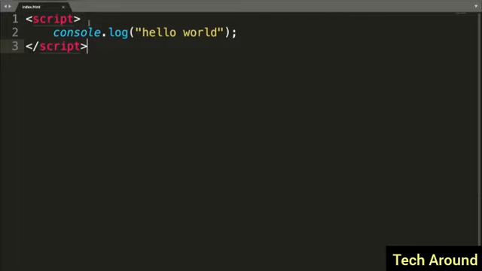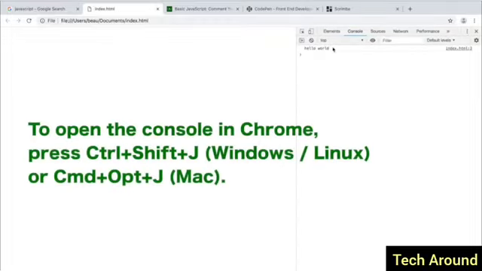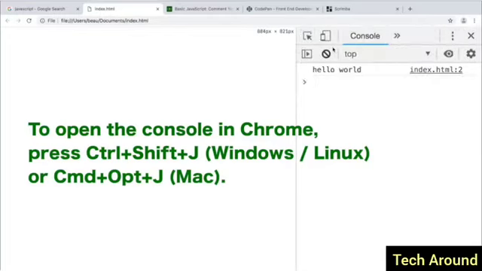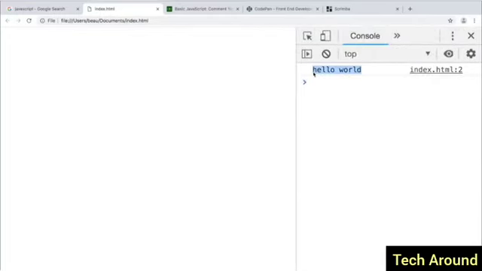And I have these script tags. These are HTML tags, but within our script tags, we have our JavaScript. So if I open up this file in a web browser, it looks like this. Well, I can open up my JavaScript console, and then in the console, you can see it says Hello World. That's right from my JavaScript program. So whenever you do console.log, it's going to show in the console here.